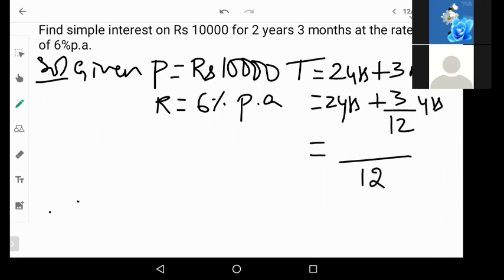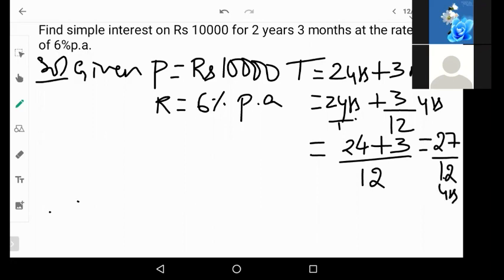So if you want to get 12, this will be 2 by 1. 12 twos are 24. 24 plus 3, which is 27 by 12 years.